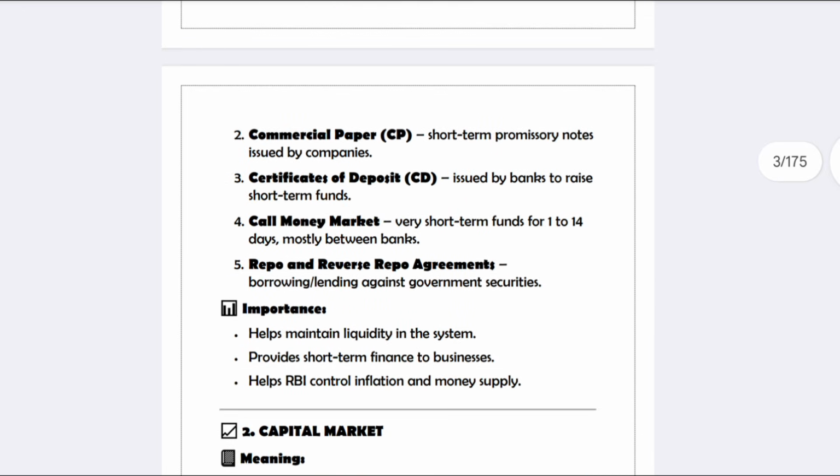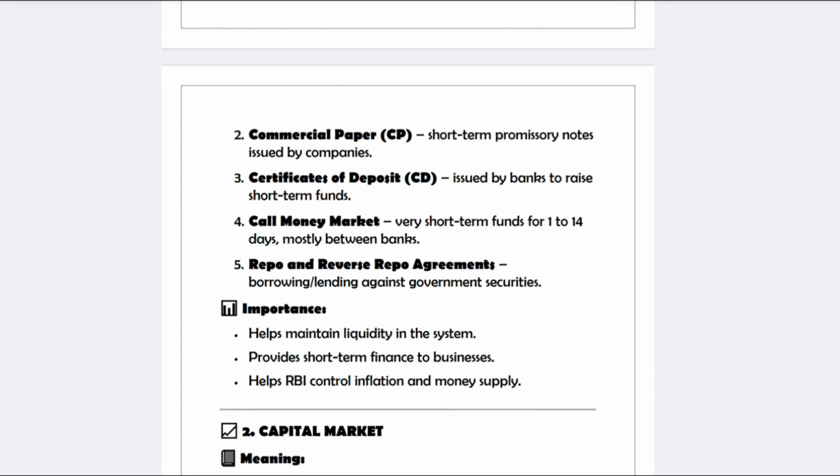Next, CP, commercial paper, which is a short-term promissory note issued by companies. Next is CD, certificates of deposit, issued by banks to raise their short-term funds.